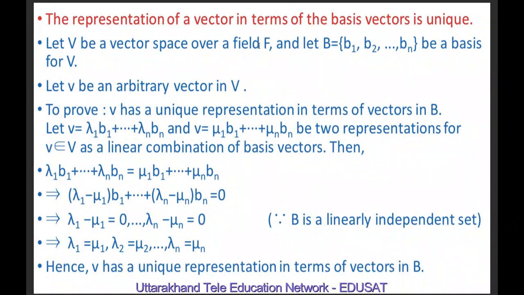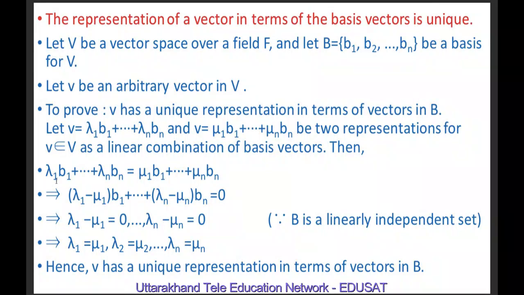Let V be a vector space over a field F. Let B = {b1, b2, ..., bn} be a basis for V. Let v be an arbitrary element of V. Now we will prove that v has a unique representation in terms of vectors in B. Let v = λ1 b1 + λ2 b2 + ... + λn bn, and v = μ1 b1 + μ2 b2 + ... + μn bn be two representations for a vector v belonging to V as a linear combination of basis vectors.